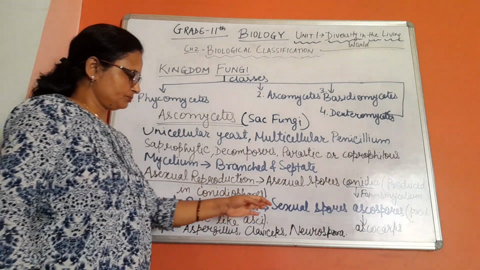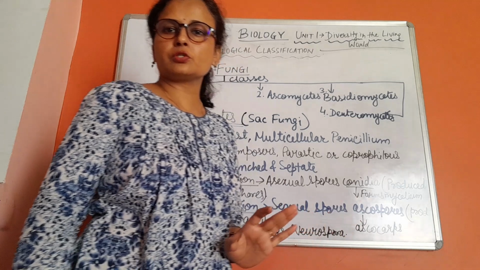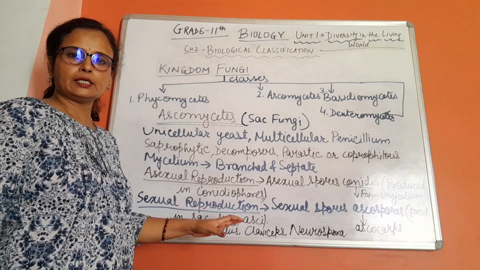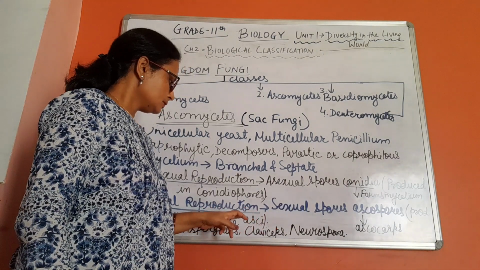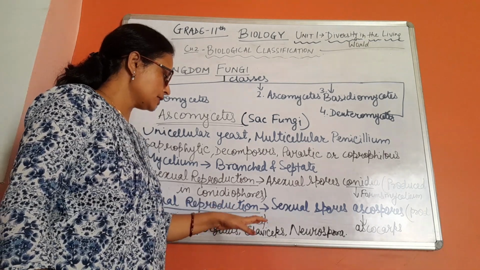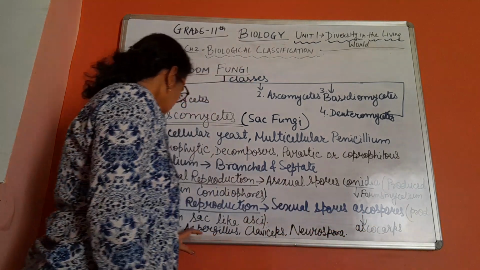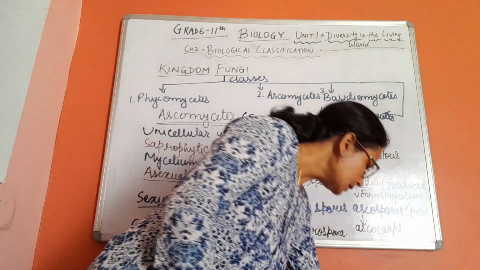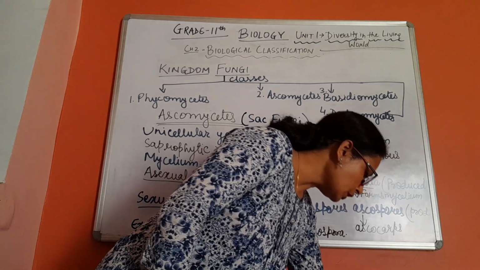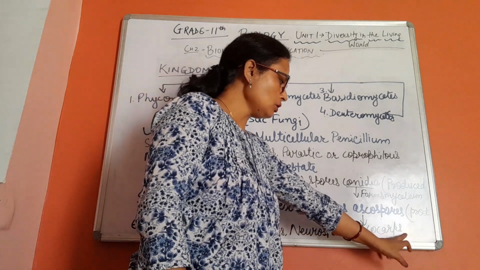Now sexual reproduction. In sexual reproduction, the sexual spores are ascospores. Ascospores are produced in a sac-like structure, a kind of bag-like structure, that is asci, in which the ascospores are produced. And these ascospores are arranged and form the fruiting body called ascocarp. What is the fruiting body called? Ascocarp.